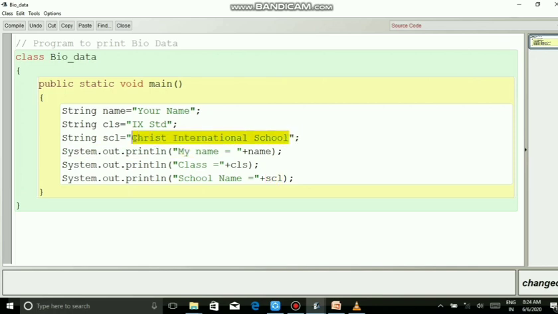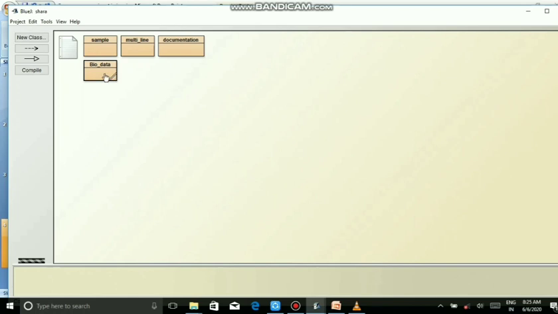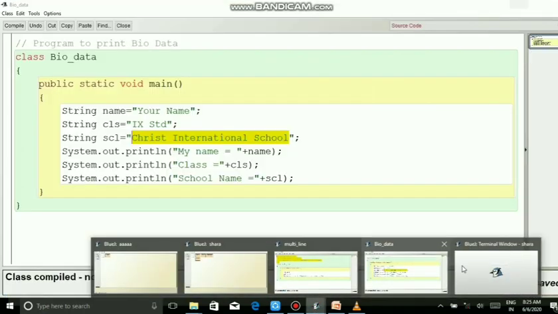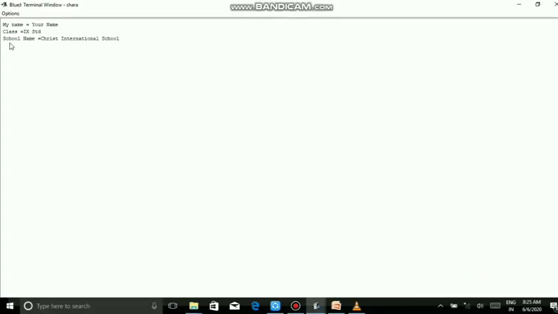Now we will see the output. Before that we'll compile it. Compile. So here you can see that the class compiled with no syntax errors. Then minimize the screen. Biodata is our program. So right click, void main, see the terminal window. Here you can see that my name is equal to your name, class is equal to ninth standard, school name is equal to Christ International School. So this is an example of the assignment method.